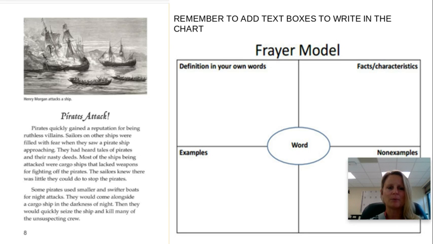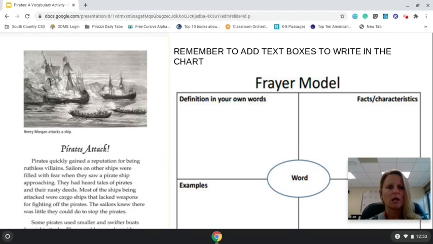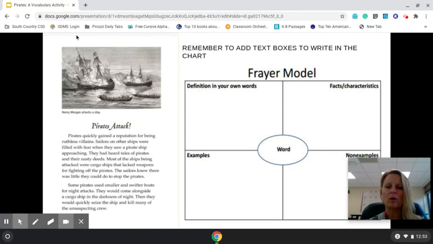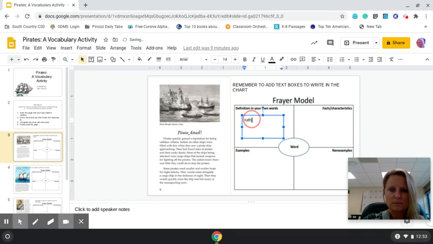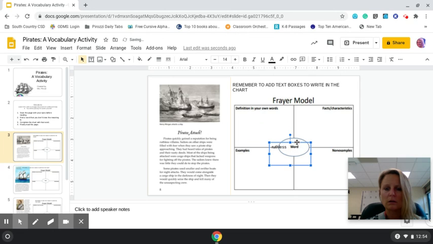So I'm going to get out of present mode, and I'm going to make my own text box so that I can see the word and write in the box. So here we go. I'm going to write the word ruthless. I could put that in the middle, right here if I want. Move it around a little. It's okay, just have it somewhere so we know it.